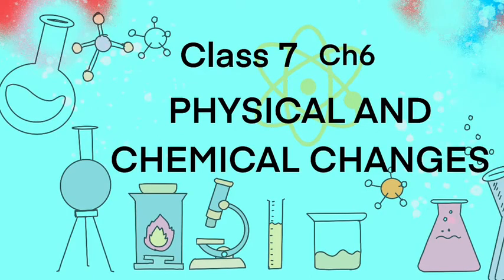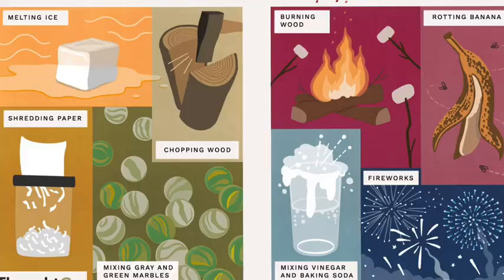Dear students, let us start chapter 6, Physical and Chemical Changes. In your day-to-day life, you see lots of changes around yourself like melting of ice, shredding of paper, chopping of wood, burning of wood, fireworks, rotting of banana and fruits, etc. On the basis of a few properties, we can classify these changes as physical or chemical changes.